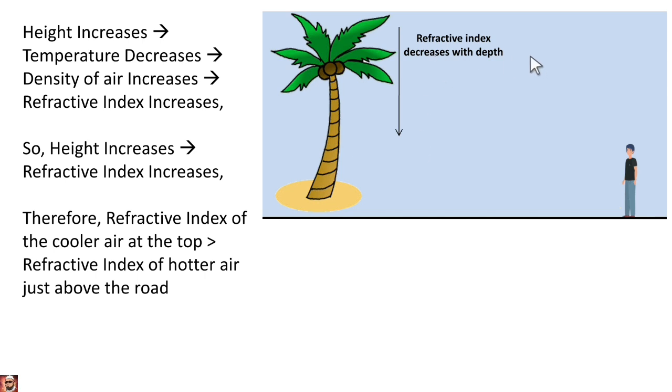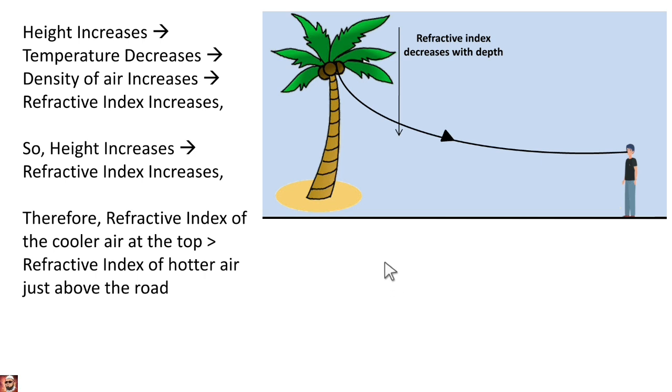So here this is cool air, refractive index is more, and this is hot air, refractive index is less. When the light from a tall object, that is a tree, or we can take the example of the sky, passes through the surrounding medium just above the road, whose refractive index decreases towards the ground,